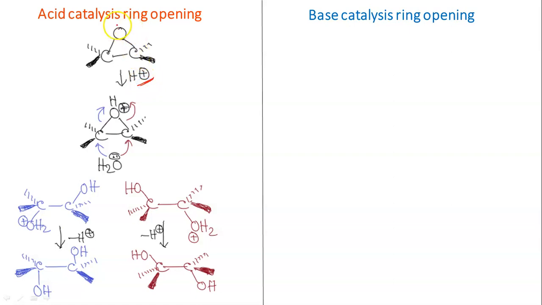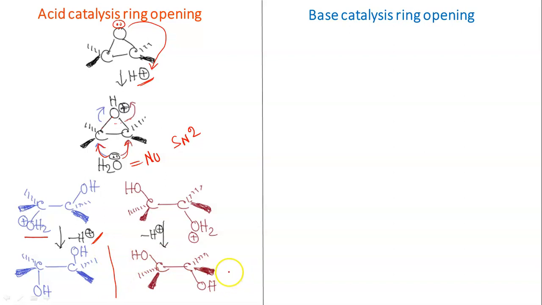So in acid catalysis, what will happen? The lone pair of oxygen will capture this H+. So now oxygen is protonated. Here H2O is acting as nucleophile, and it will follow basically an SN2 type of mechanism. So it is attacking from the opposite side of the carbon, and this bond will be broken. And if it is attacking through this side, then this bond will be broken. Depending on the color of the arrows, you can identify which product we are getting. So here this OH2 is protonated, there will be removal of H+, and finally it will be a neutral molecule.